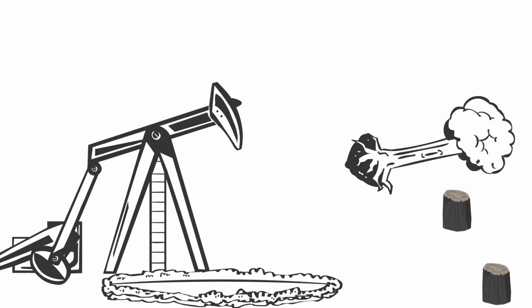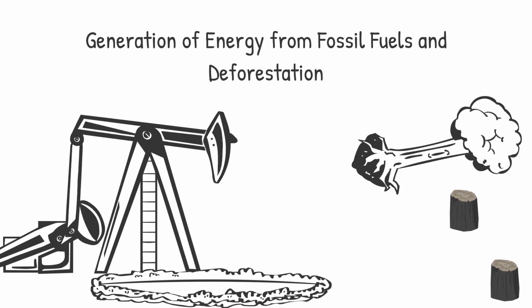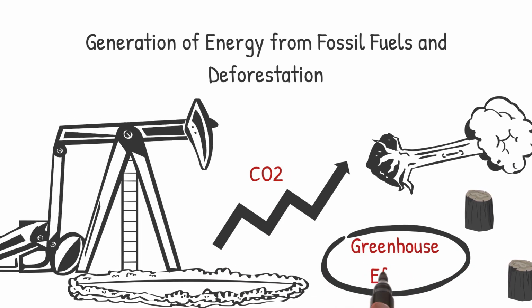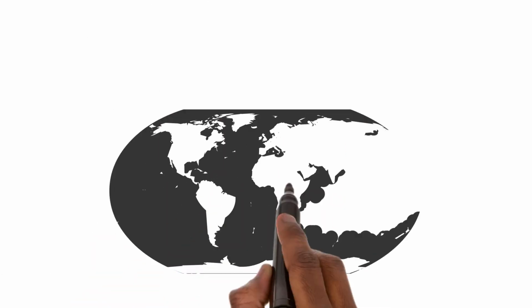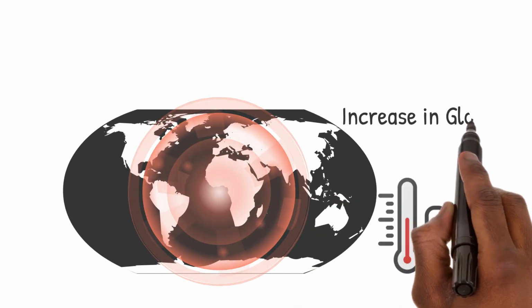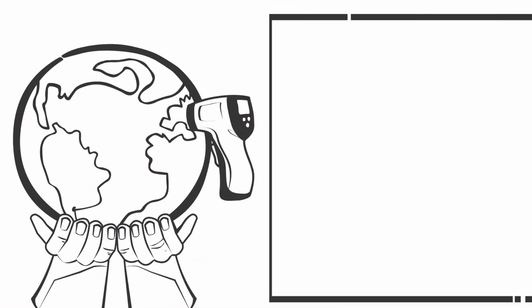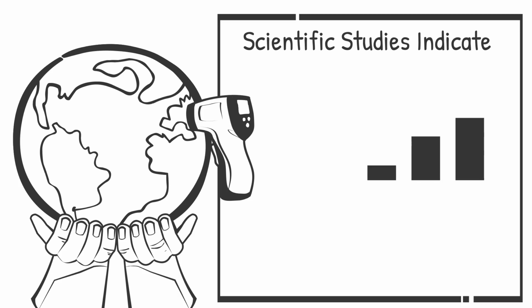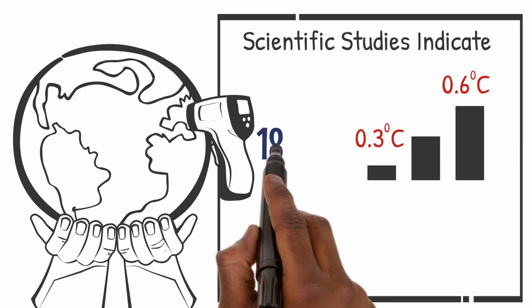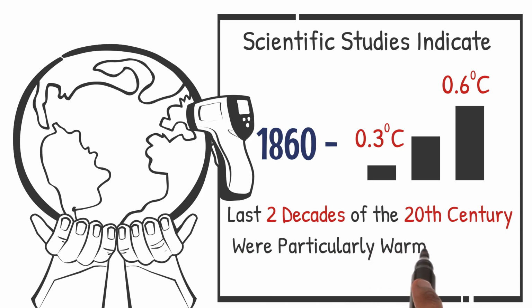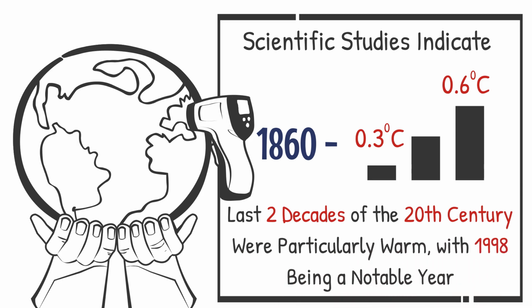Activities such as the generation of energy from fossil fuels and deforestation have led to a rise in CO2 concentration, intensifying the greenhouse effect. This intensified effect results in an increase in global temperatures, a phenomenon known as global warming. Scientific studies indicate that the Earth's temperature has already increased by approximately 0.3 degrees Celsius to 0.6 degrees Celsius since 1860, and the last 2 decades of the 20th century were particularly warm, with 1998 being a notable year.